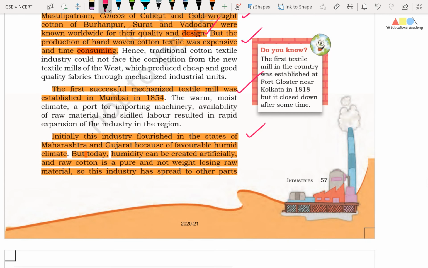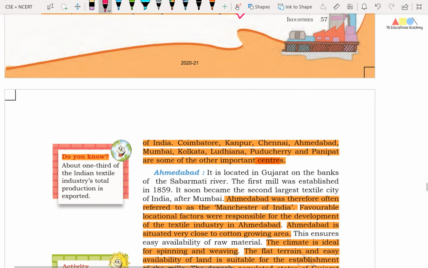Okay friends, initially the industry flourished in the states of Maharashtra and Gujarat because of the favorable humid climate. Friends, but today humidity can be created artificially, and raw cotton is a pure and not weight-losing raw material. So this industry has spread to other parts of India. Friends, Coimbatore, Kanpur, Chennai, Ahmedabad, Mumbai, Kolkata, Ludhiana, Puducherry, and Panipat are some of the other important centers of the cotton textile industry in our country.